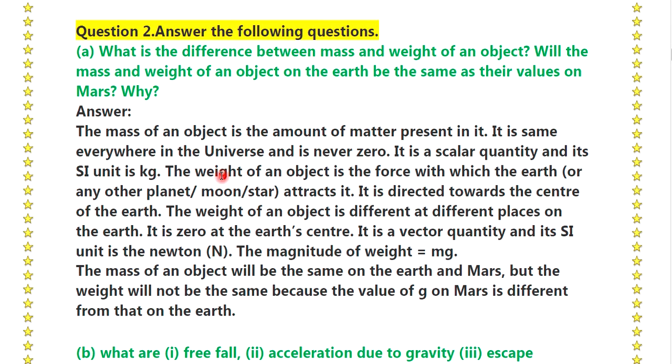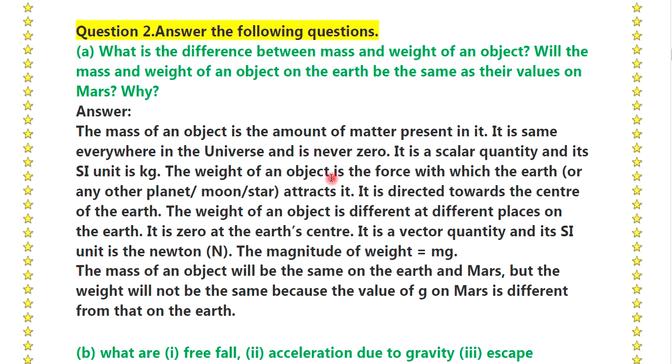Answer the following questions. In that question A, what is the difference between mass and weight of an object? Will the mass and weight of an object on the earth be the same as their values on Mars? Why? Answer. The mass of an object is the amount of matter present in it. It is the same everywhere in the universe and is never zero. It is a scalar quantity and its SI unit is kg.